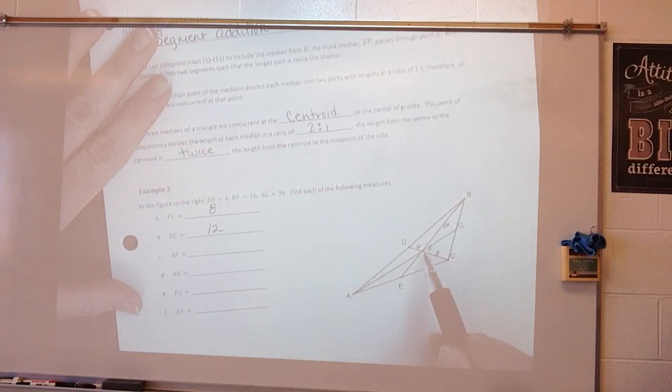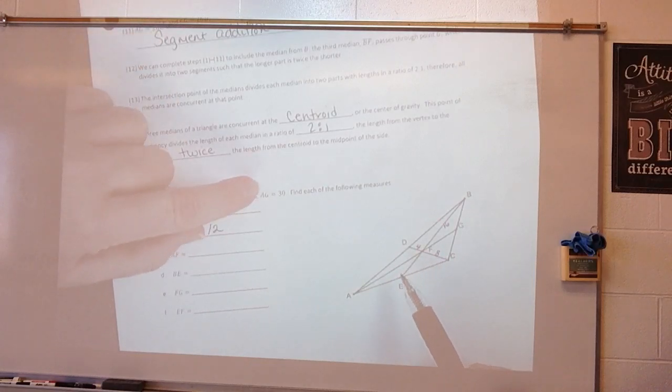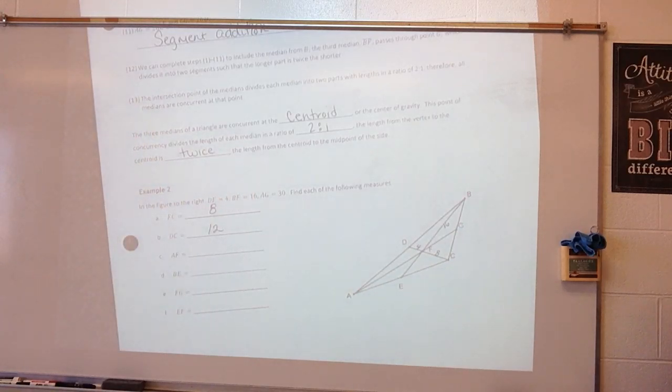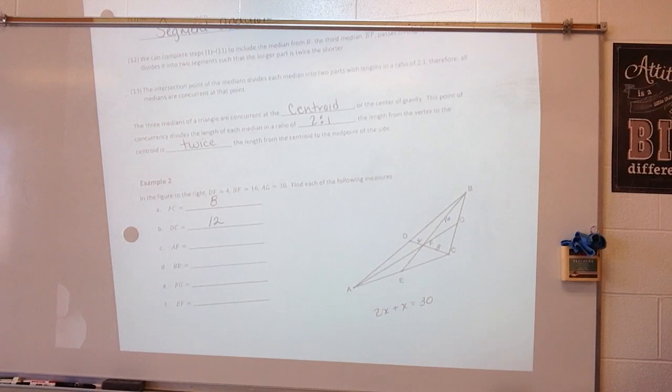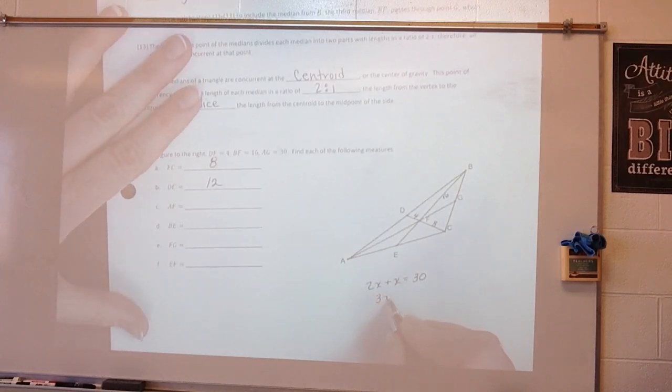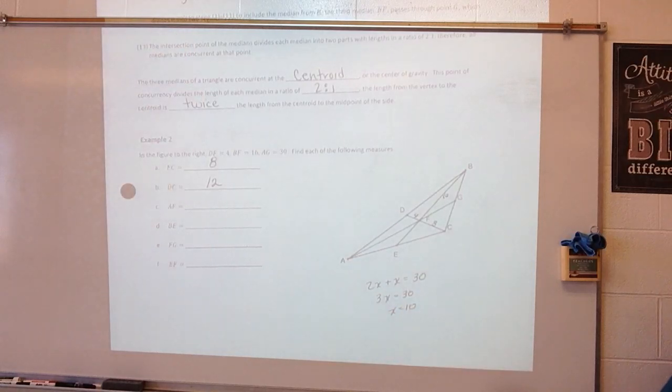AF. Now it told us that AG, the total, is 30. I've got to break that up into two parts. One of them is 2x, and one of them is x. That's going to be 30. So 3x is equal to 30, means x is equal to 10.